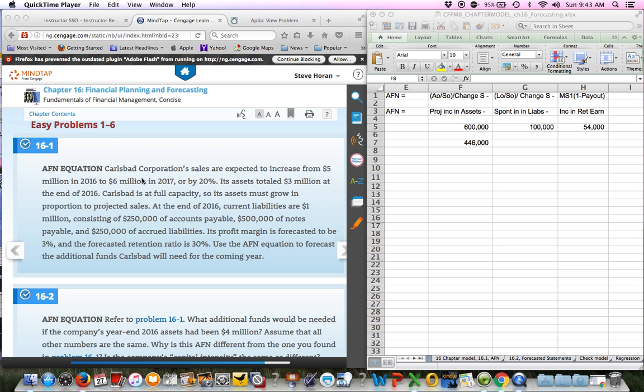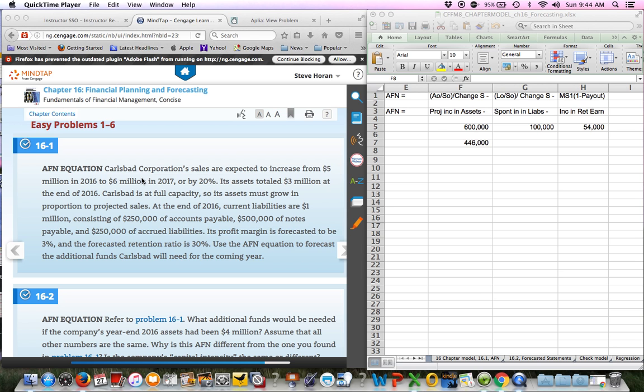Just know that a company in lower growth mode that has excess capacity may not need extra financing. They might just generate enough internally to cover that. A company that's growing fast and maybe is already at or near full capacity would need some financing, most likely, and the question is how much.